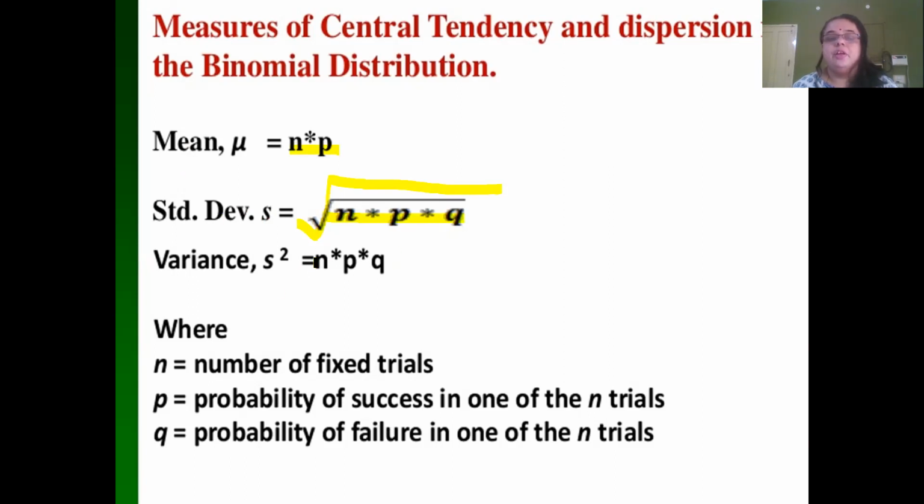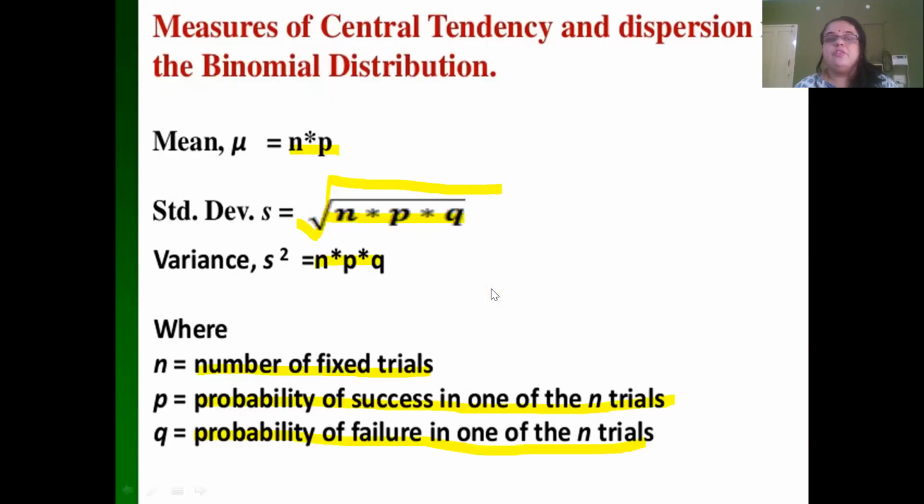Variance is this standard deviation squared. Just remove the square root sign and you will get n star p star q, where n is the number of fixed trials, p is the probability of success in one of the trials, and q is the probability of failure in one of the n trials. So this is about the measures of central tendency.